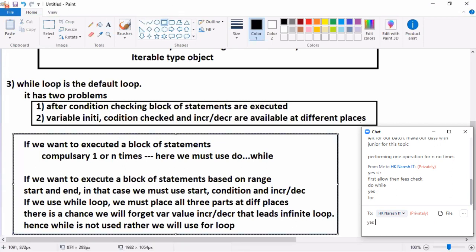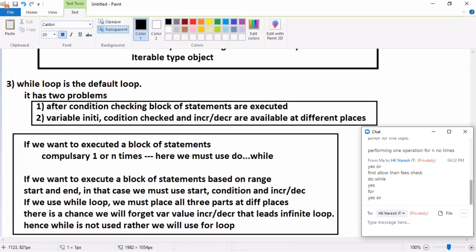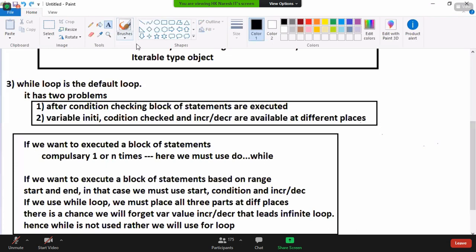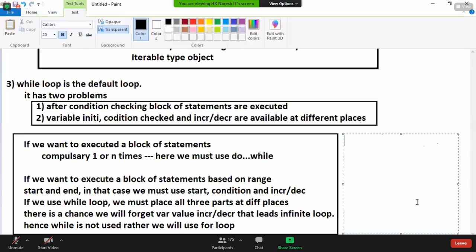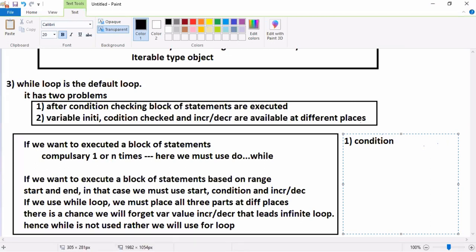You have to conclude. Now, final conclusion. First point: we have just one condition, true or false based. We are not responsible for variable checking.